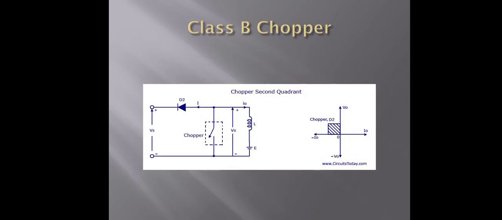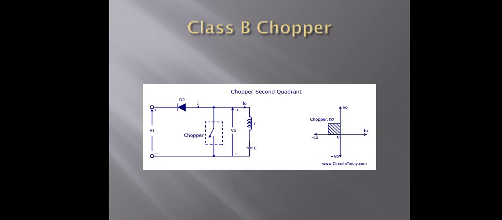Now second is the class B chopper. The class B chopper circuit diagram is shown here: input voltage Vs, output voltage V0, current flowing I0, and the freewheeling diode. It is connected in the reverse bias condition.